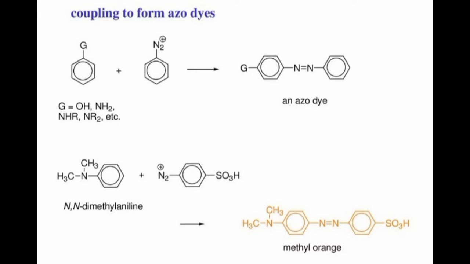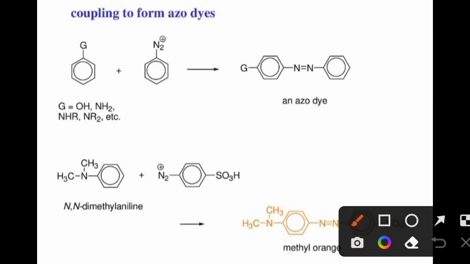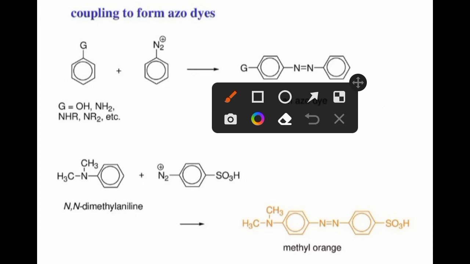Now how the coupling takes place I already told you, but at the bottom of the screen you can see the formation of methyl orange: NN dimethyl aniline again with diazonium ion, in a similar way as previous, gives rise to the formation of methyl orange. Students, this is one of the most important reactions.